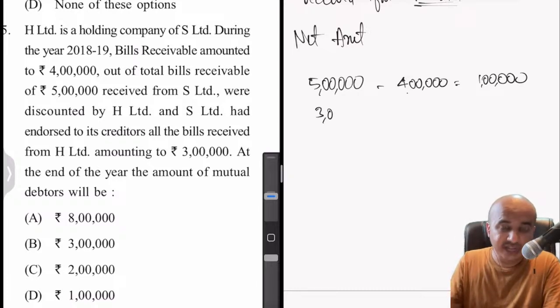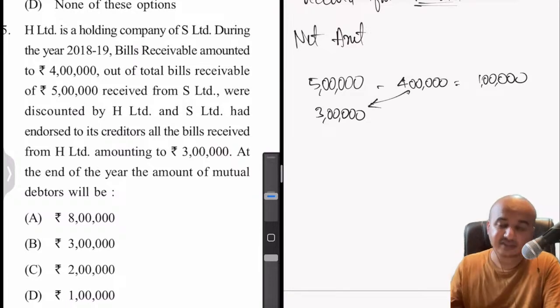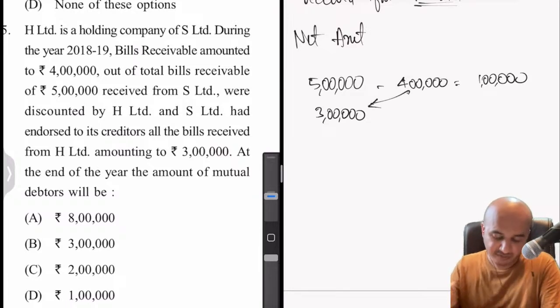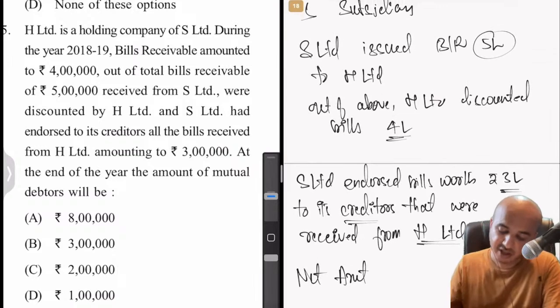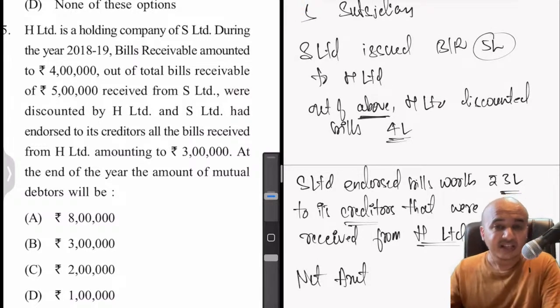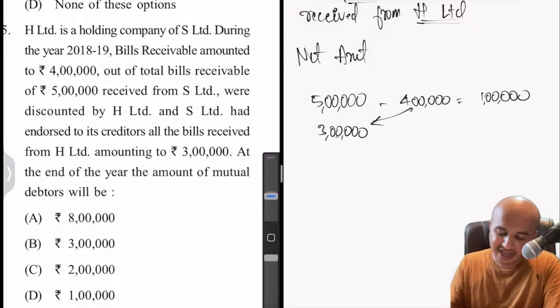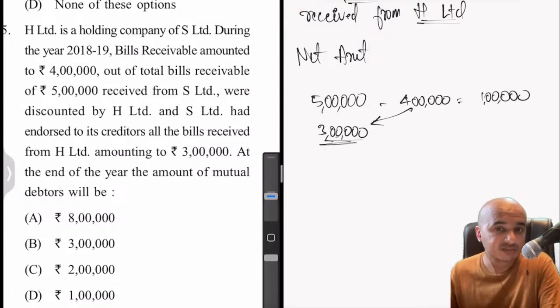Okay. So further they say 3 lakhs were endorsed by S to its creditors. Of what? Of this 4 lakhs. How do we know that? They have very specifically mentioned the same thing. Out of the above. Out of what? Out of whatever was issued to H Limited. Out of that, how much is endorsed by S Limited? 3 lakhs is endorsed.